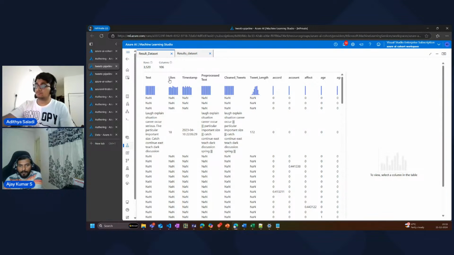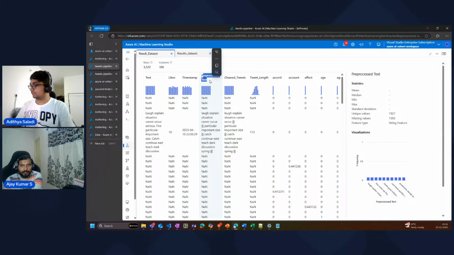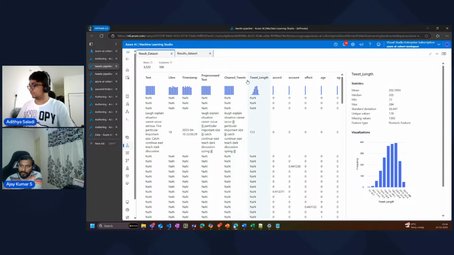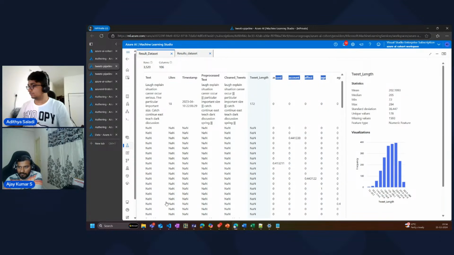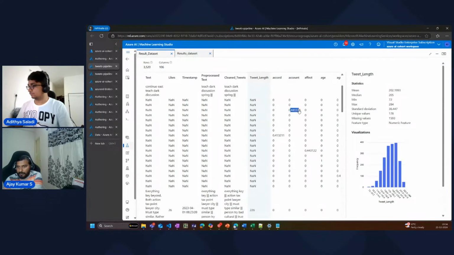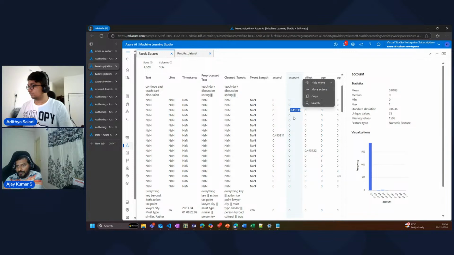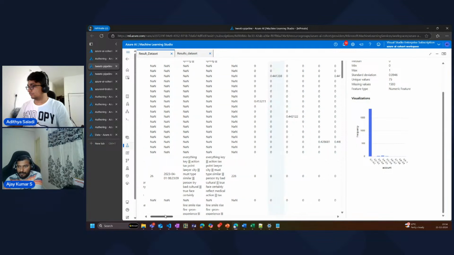So see here, we already had text, likes, and timestamps. We also had the pre-processed text column. We had the clean tweets. We had the tweet length. We were using these to plot them, and now these are the new columns which got created as a part of the new Python script. So if you see here, there is a standard deviation assigned to all these. Let me show you, there are multiple columns. I can just traverse here.